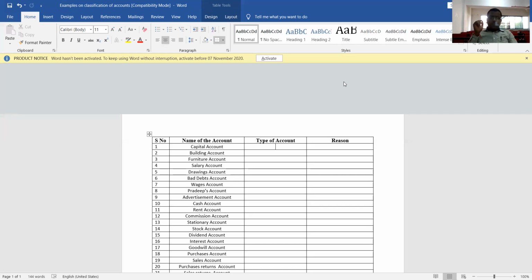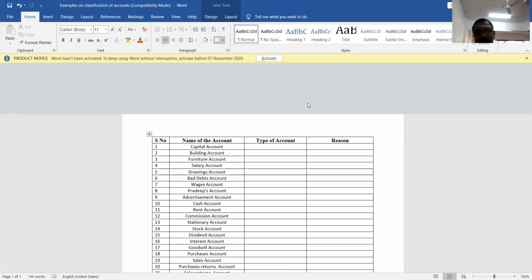So today we are going to take certain examples. There is one exercise where there are 40 types of name of the accounts. We need to classify these name of the accounts into three types of account. We'll take each account and decide which account it is and what is the reason why it should be treated as that particular account. So yeah, let us start.